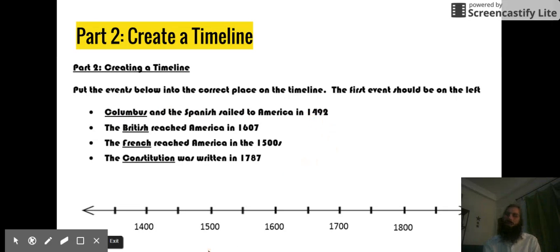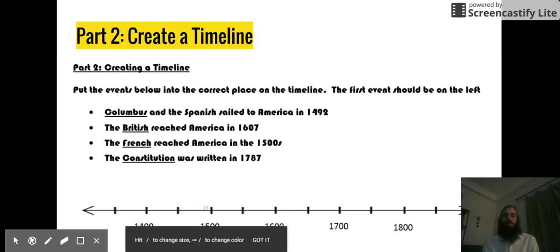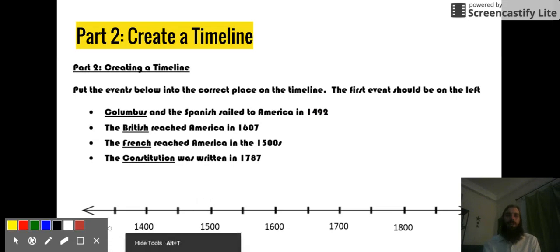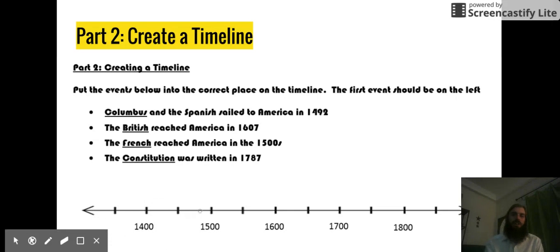Okay, Columbus, remember, first European to come and open up exploration. Now, 1492. That tells me I'm in the 1400s, but this is all 1400s up to 1500, right? Until you get to 1500, you're still in the 1400s. So 1400, 1450 is the halfway, 1500. But so just before 1500.